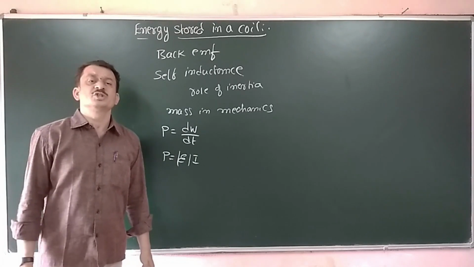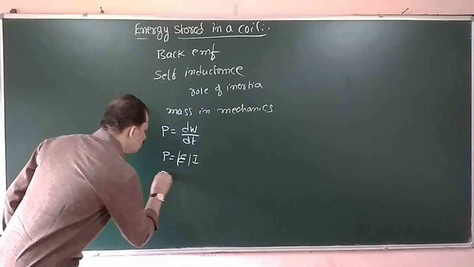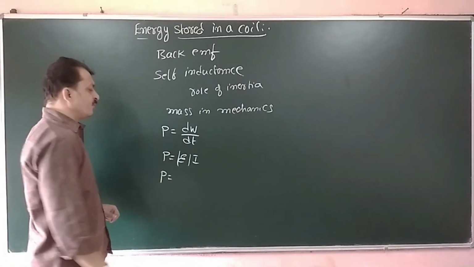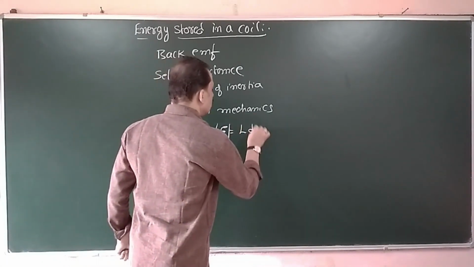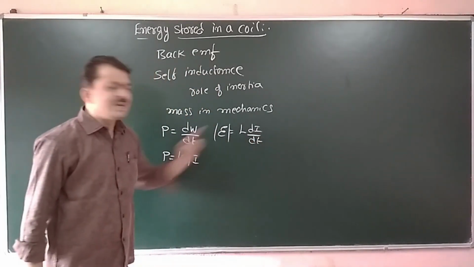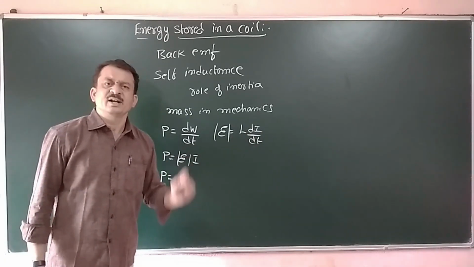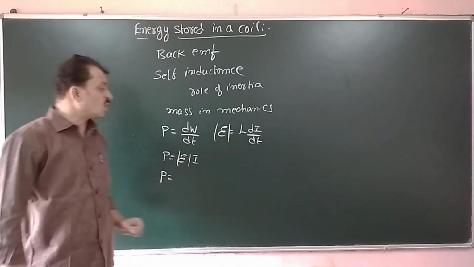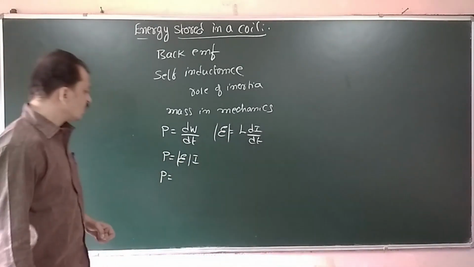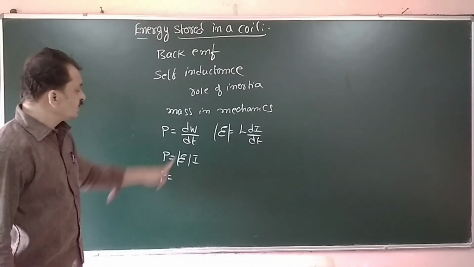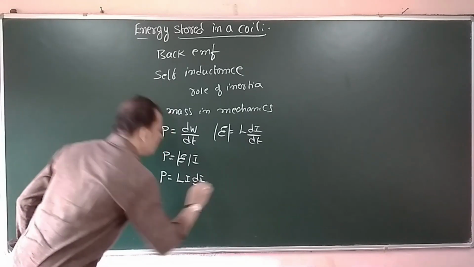Here it is the induced EMF into I. Since we are taking the magnitude, the induced EMF is equal to L into di by dt, where L is the self-inductance of the coil and di by dt is the rate of change of current in the coil. We have neglected the minus sign because we are taking only the magnitude. Therefore this becomes L into I into di by dt.